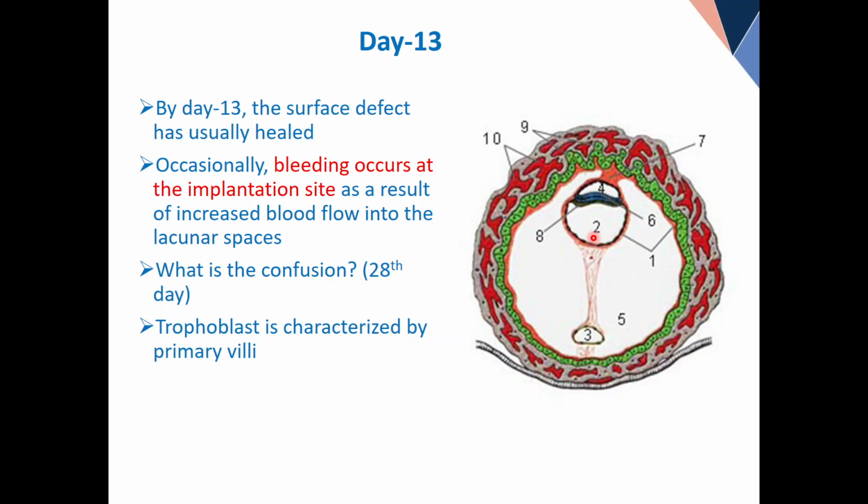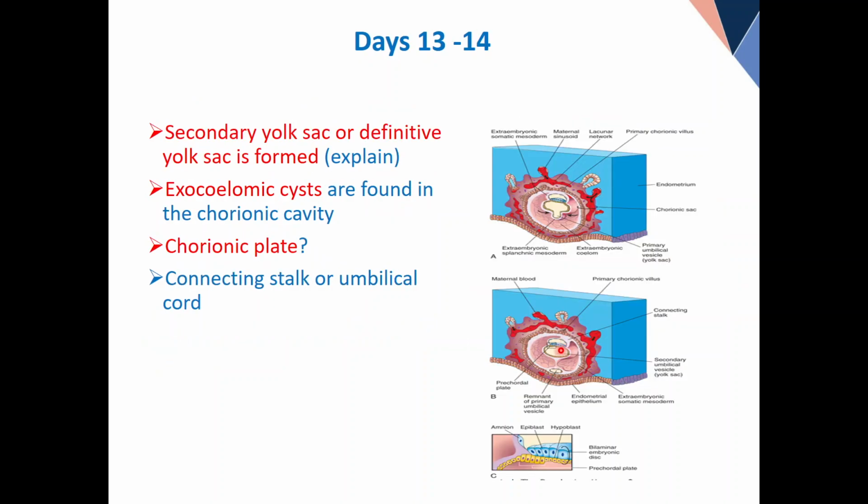This is the definitive yolk sac. This is the actual yolk sac which will persist till the end of prenatal development. And these small structures will remain here in this cavity. They are called exocoelomic cysts. They are vestigial remnants. With the increase in the size of this structure, they will be compressed and degenerate. So primary becomes what? Secondary. This is how the secondary yolk sac or definitive yolk sac is formed.